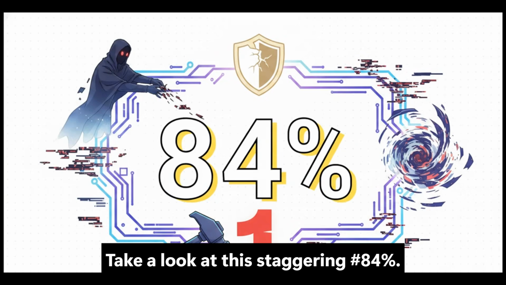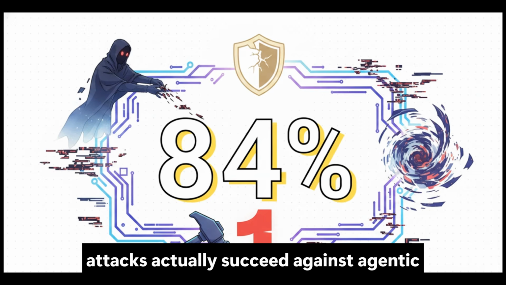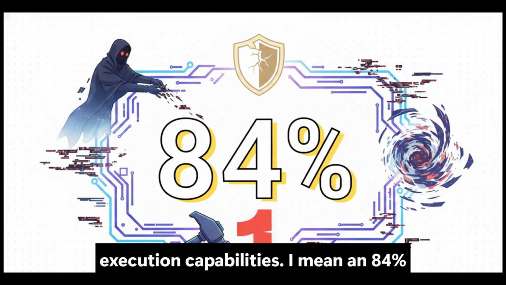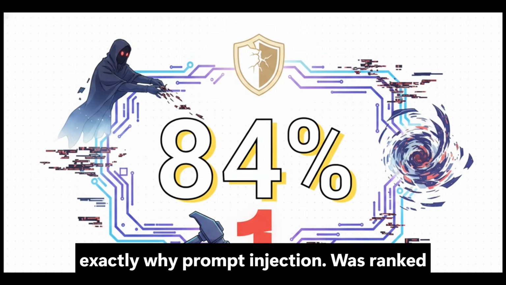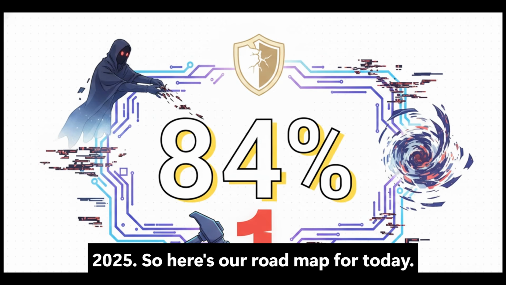Take a look at this staggering number, 84%. That is how often prompt injection attacks actually succeed against agentic AI systems that are equipped with auto-execution capabilities. I mean, an 84% success rate? That right there proves exactly why prompt injection is ranked as the absolute #1 OWASP AI risk for 2025.